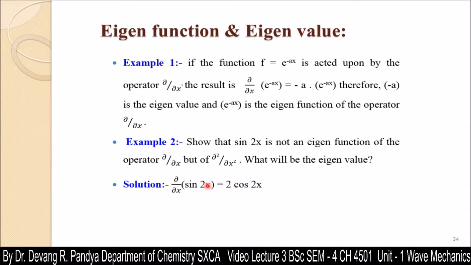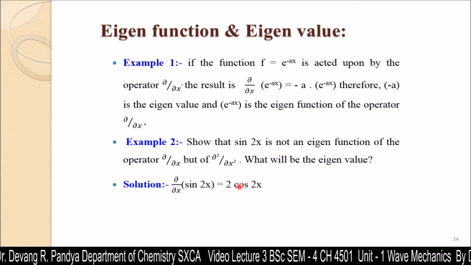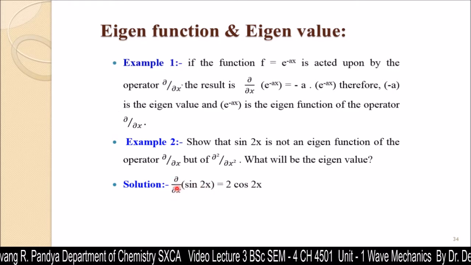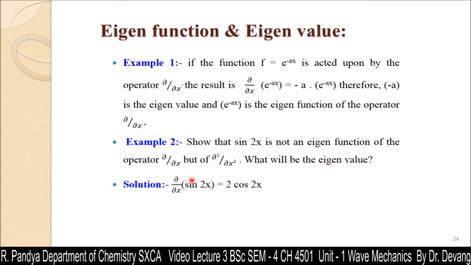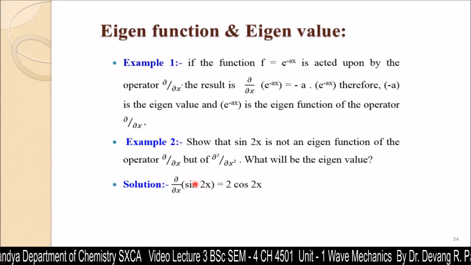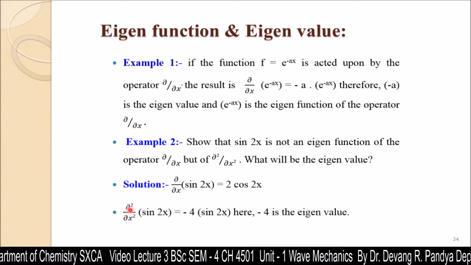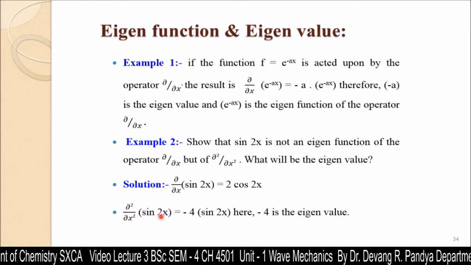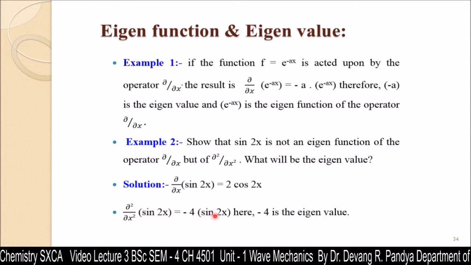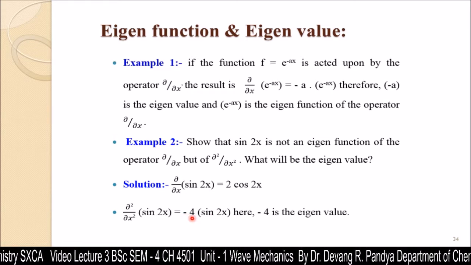That means there is no eigenfunction eigenvalue relation when d by dx, a single differentiation, operates on sine 2x. But when a double differentiation operates on sine 2x, we get the same function sine 2x with a constant minus 4.